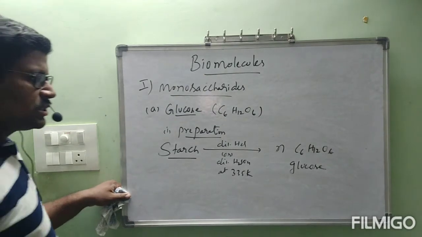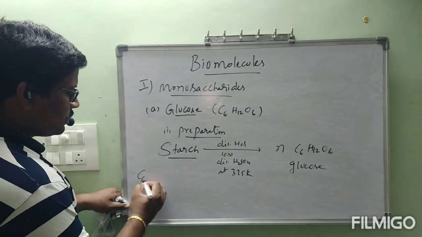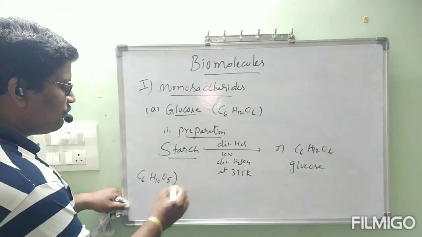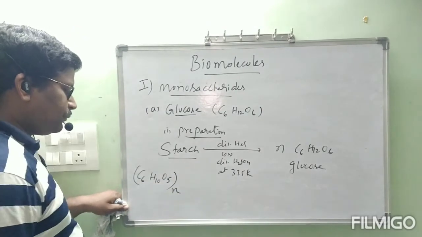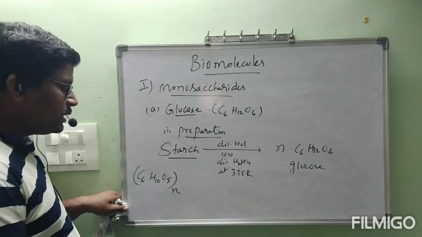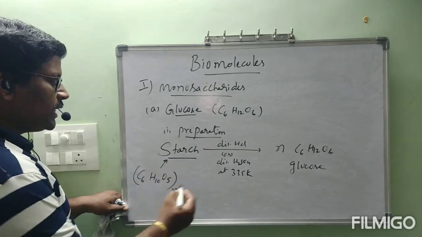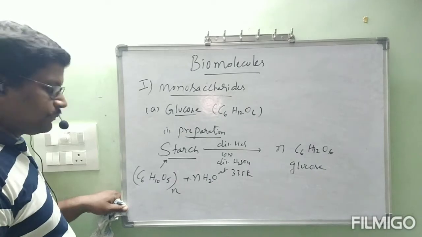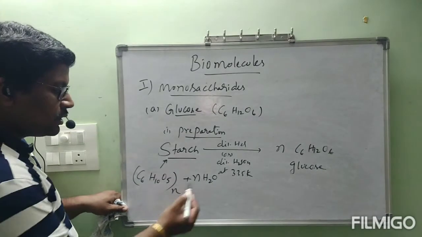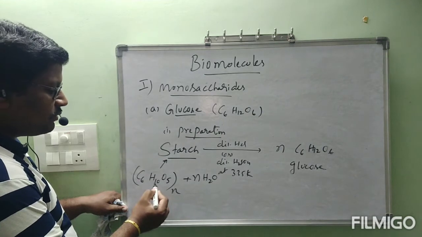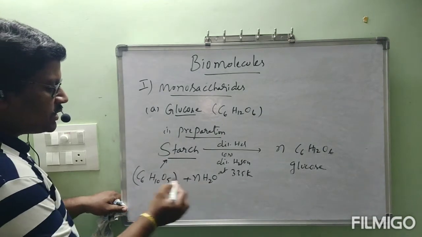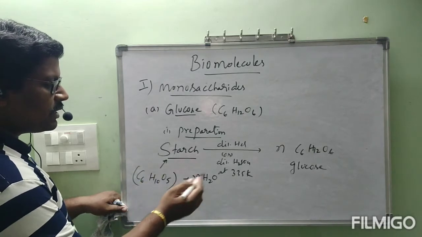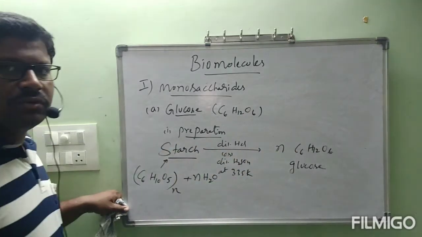Okay, starch can be written as (C6H10O5)n. This is starch. It will undergo hydrolysis with n molecules of H2O. See, 2 hydrogens will be added to form 12 hydrogens, and 1 oxygen is added to form O6. Totally, it will become n molecules of C6H12O6, n molecules of glucose separately.